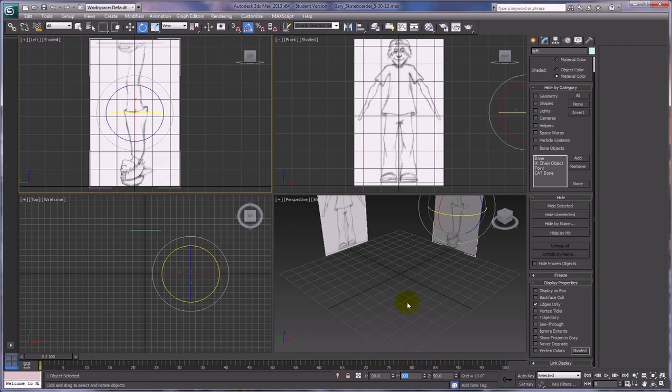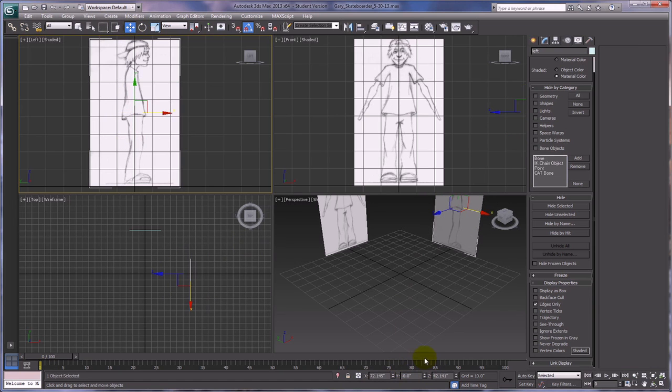All right, let's bring this back to 180. That's interesting. Okay, so I have the wrong tool selected. All right, so in the y-axis, I want to make sure that this guy is at 0, and he is. Surprisingly enough, he is, which is great. And then this one, of course, needs to be at 0 on the x-axis because we're in the front view.